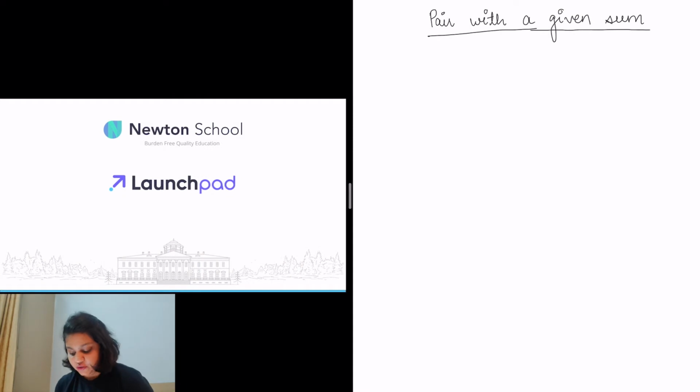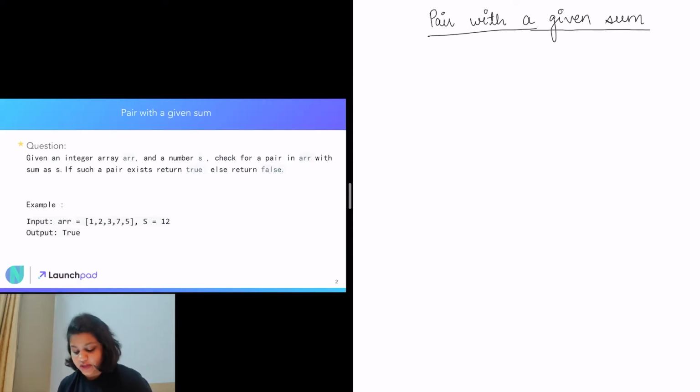Now let's get started with the lesson. In today's video, we are going to discuss a problem, pair with a given sum. The problem statement reads: given an integer array and a number s, check for a pair in the array with sum as s. If such a pair exists, return true, else return false. The example we have been given is the array 1, 2, 3, 7 and 5 and the sum is 12. What it essentially says is that we need to find two elements in that array such that the sum of them becomes equal to s.